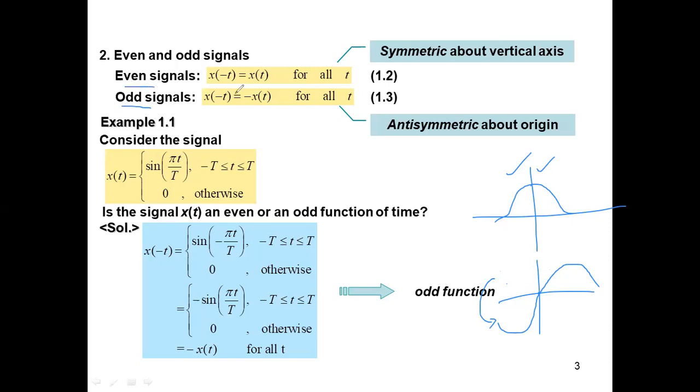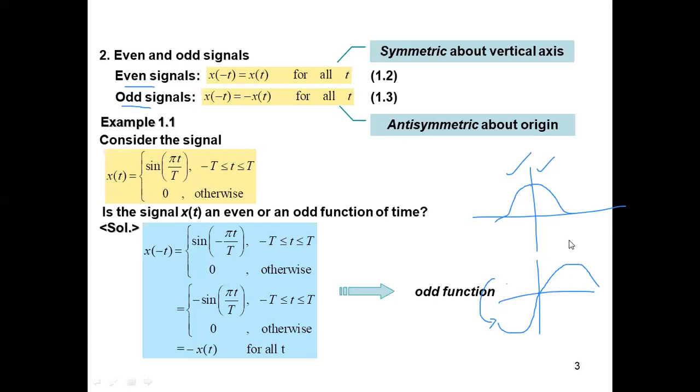A cos signal is an example of an even signal. Cos of minus theta is cos theta, whereas sine of minus theta is minus sine theta. So that is anti-symmetric about the origin. You can see this is symmetric, this is anti-symmetric.